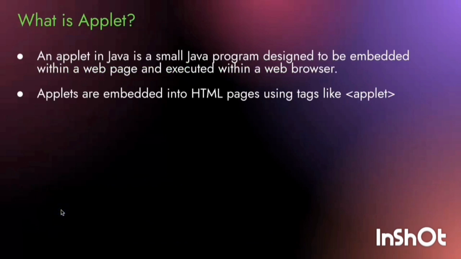Next, what is applet? An applet in Java is a small Java program designed to be embedded within a web page and execute within a web browser. Applets are embedded into HTML pages using tags like applet.